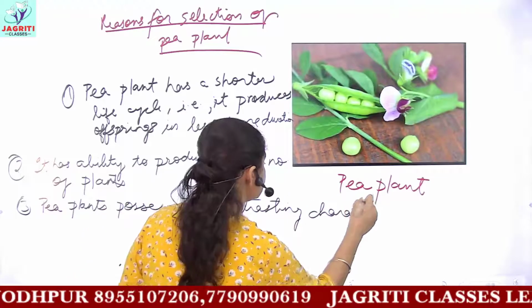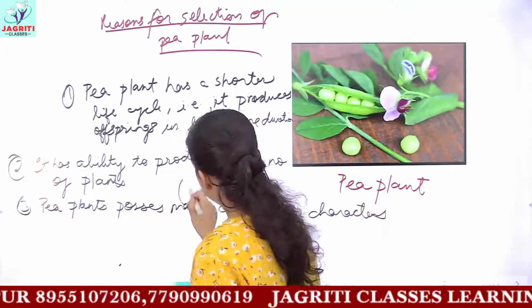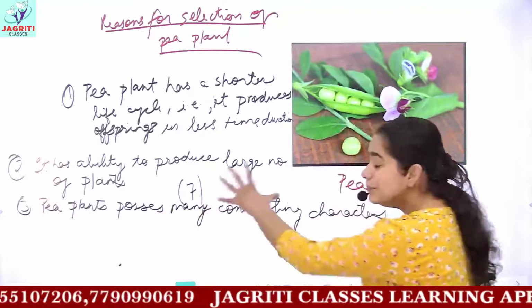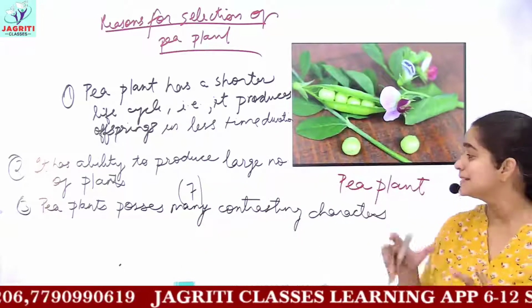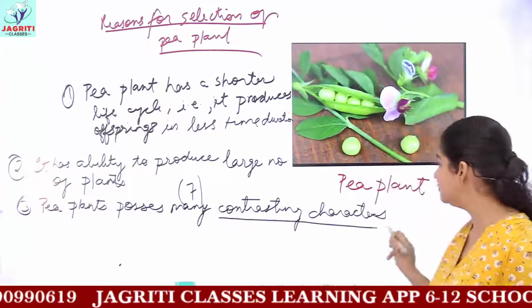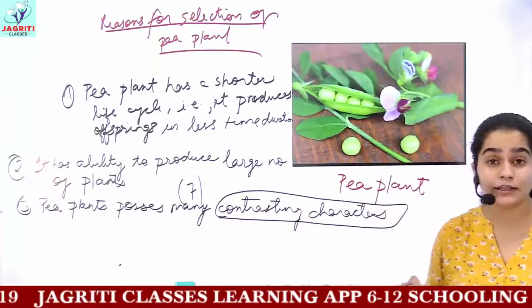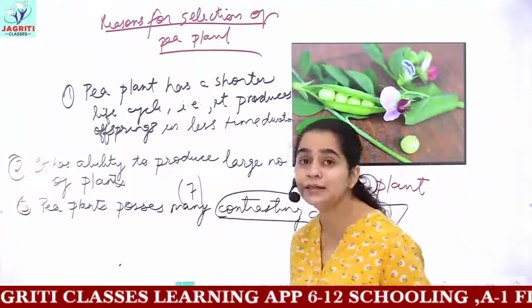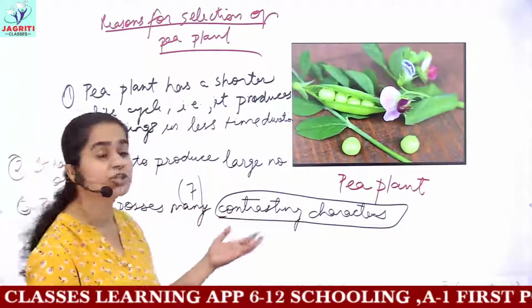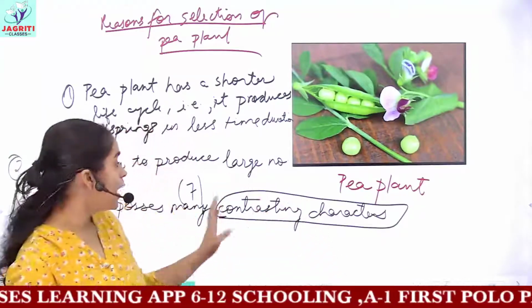And here we'll see that Mendel said that the pea plant has 7 contrasting characters or 7 contrasting features. Now we'll be studying all the 7 features. You have to learn which 7 features Mendel worked on and how they were contrasting.